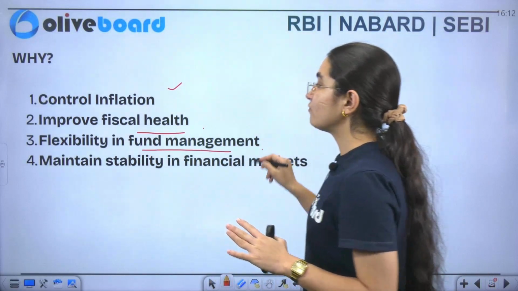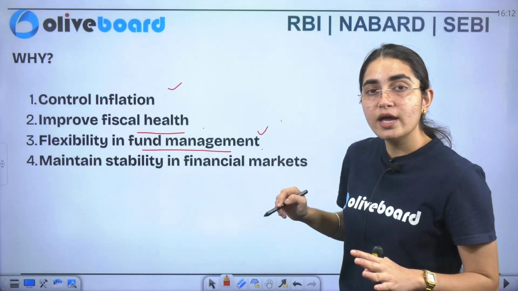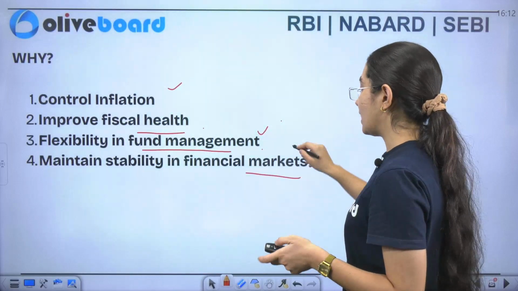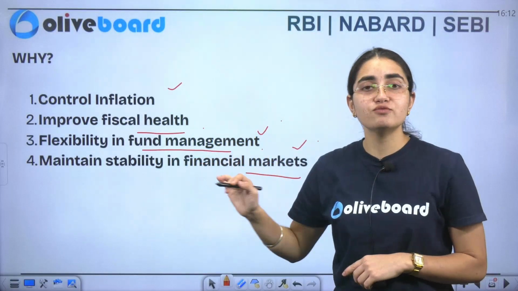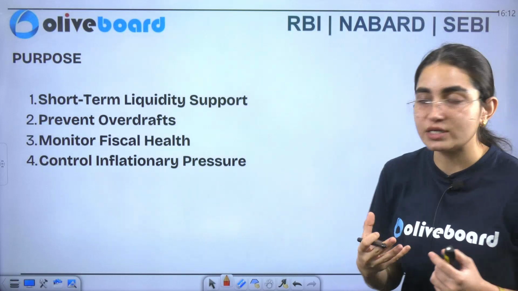Similarly, it wanted to bring flexibility in fund management and more stability in the financial markets. So this was the purpose of bringing an alternative.